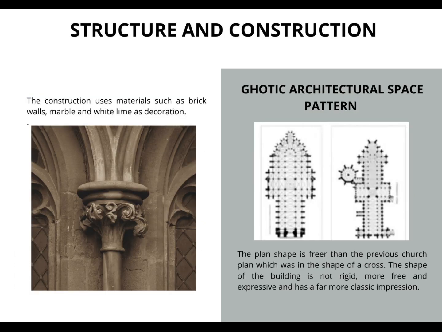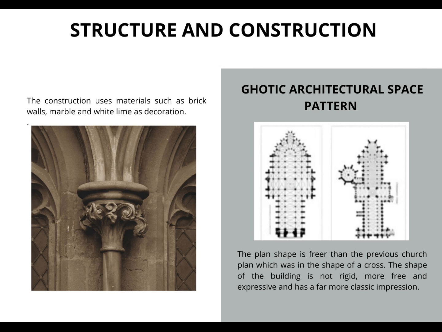Structure and construction of Gothic architecture. The construction used materials such as brick wall, marble, and white lime as decorations. Gothic architectural space patterns.